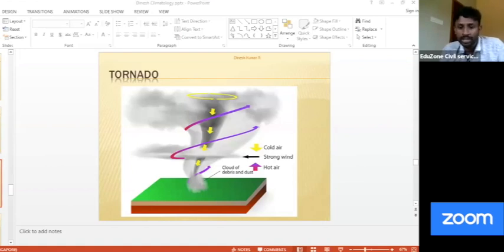If you have seen any videos properly, how it starts is, suppose you have a strong cumulonimbus cloud. In the base of the cumulonimbus cloud, a projection will start. Gradually, this projection will start growing, and finally, it reaches the ground. So please remember here, the tornado originates from the base of the cloud and extends towards the surface. That's how it starts. Clear?